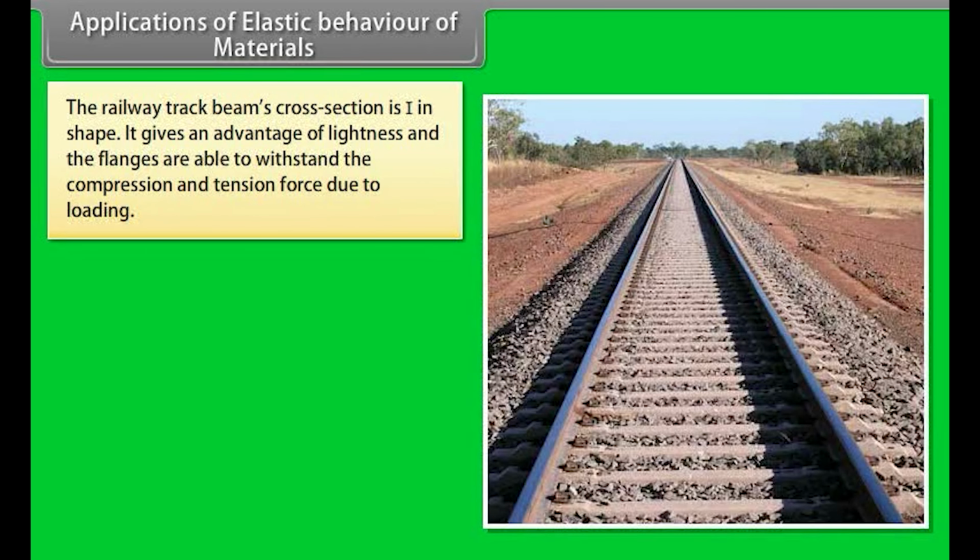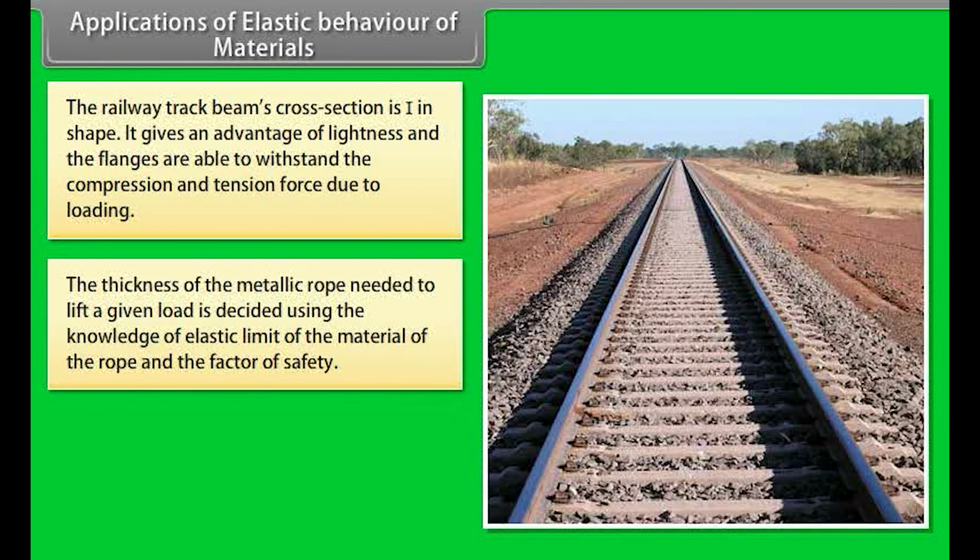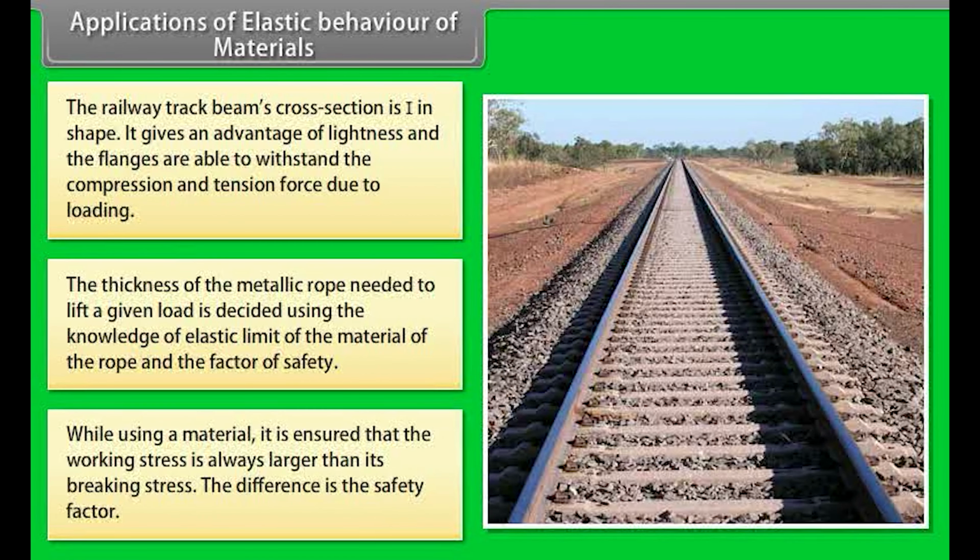The railway track beam's cross-section is I in shape. It gives an advantage of lightness and the flanges are able to withstand the compression and tension force due to loading. The thickness of the metallic rope needed to lift a given load is decided using the knowledge of elastic limit of the material of the rope and the factor of safety. While using a material, it is ensured that the breaking stress is always larger than its working stress. The difference is the safety factor.